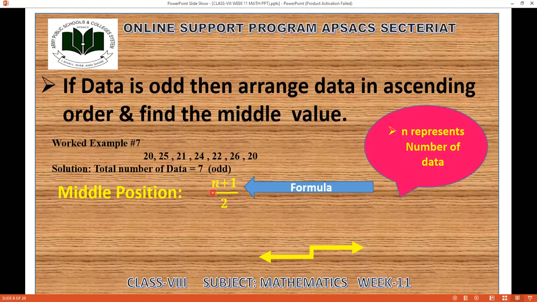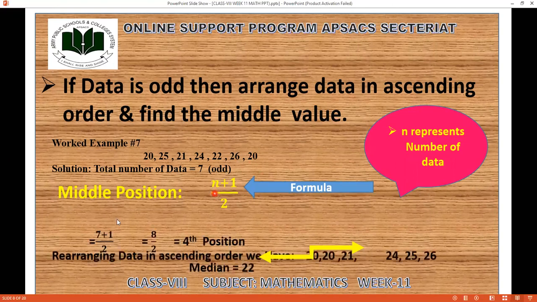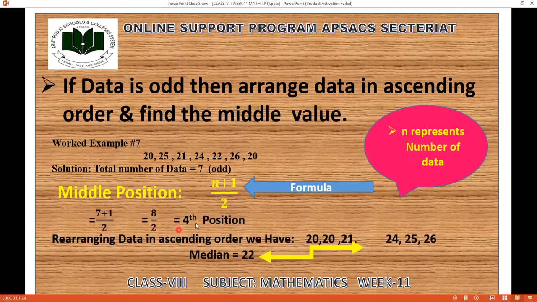So here I'm having the formula n plus 1 over 2. Where from will I take the n? You can see over here n represents the number of data. So I'll put over here 7 plus 1 in the formula over 2, 8 over 2, it will be 4. So I need the fourth position in the data. For the fourth position, I have to arrange the data first in ascending order. So I'm going to arrange the data: 20, 20, 21, and then in the center we are having the value 22, 24, 25, 26. Now this 22 is the fourth position, that is our median.